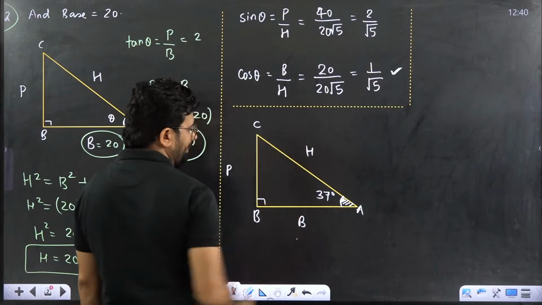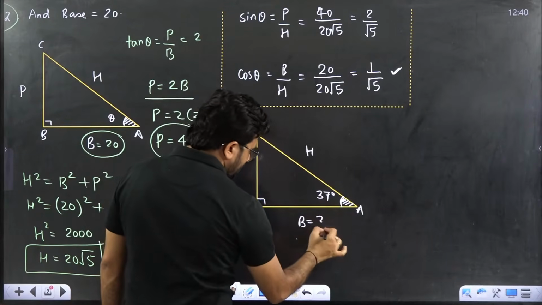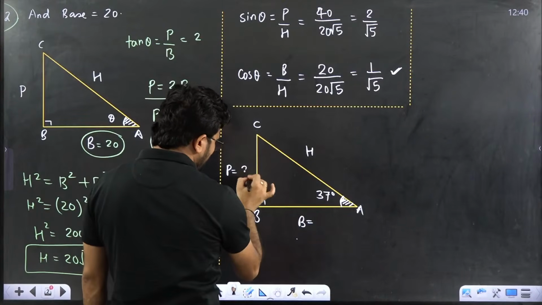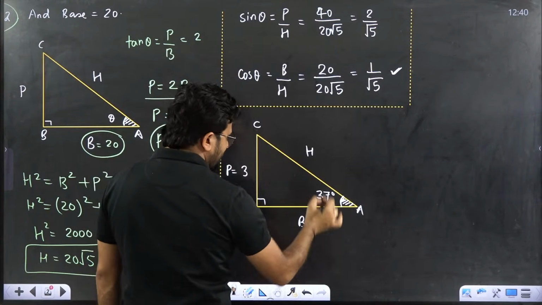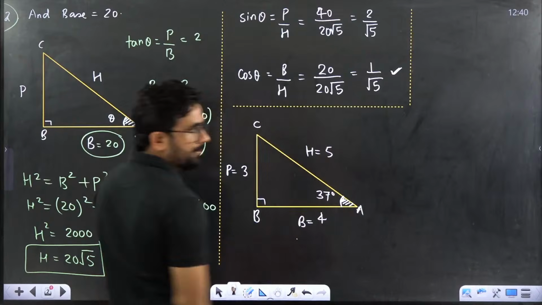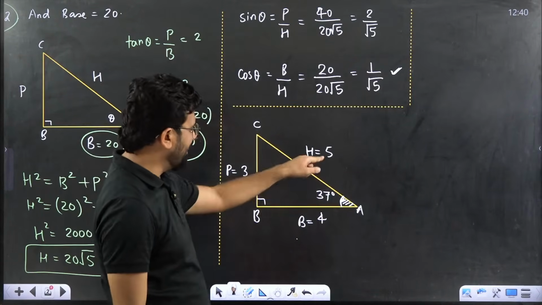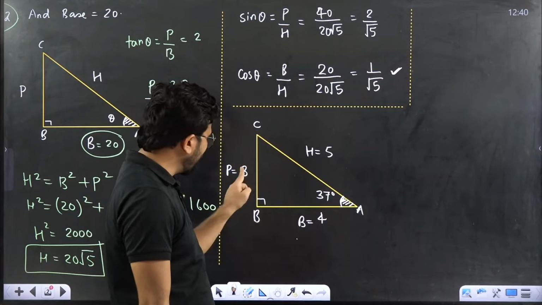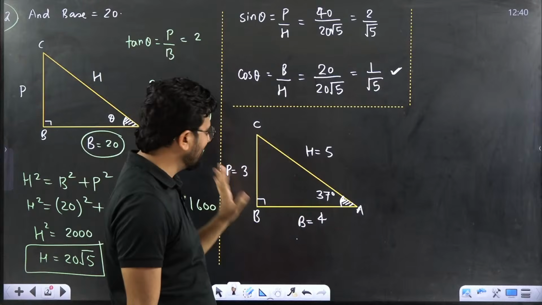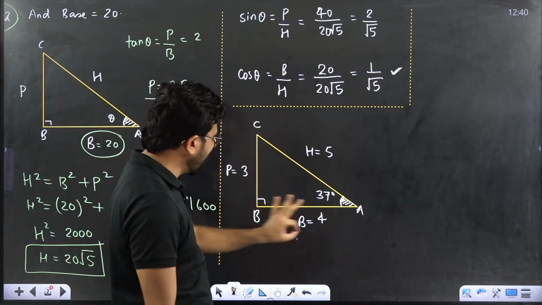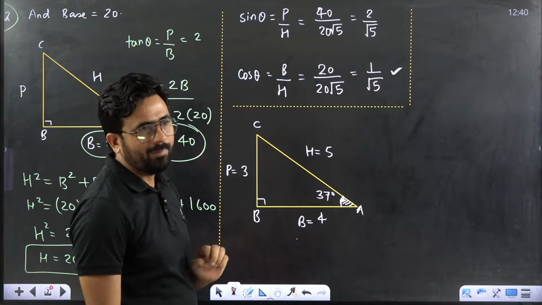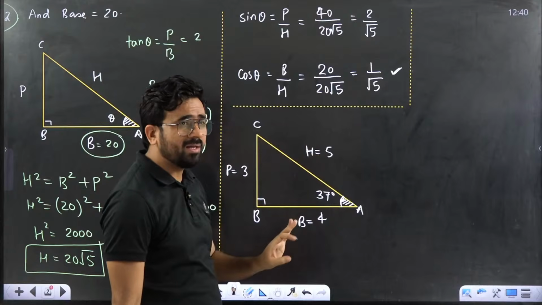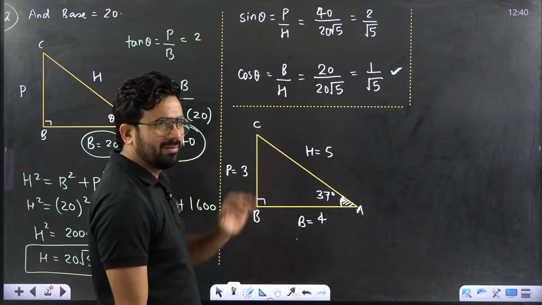If I take perpendicular as 3 and base as 4, then hypotenuse is 5. Pythagoras theorem: 3 square 9, 4 square 16, 9 plus 16 is 25, root would be 5. So this 3, 4, 5 triangle is very, very important, that we call a Pythagoras triplet. This has to be clear.